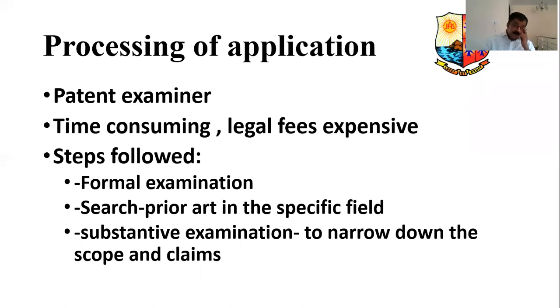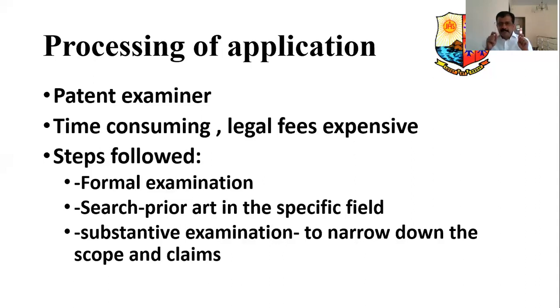What is meant by prior art search? Suppose you are giving the title with some 5 words. Okay, 5 words are given. Then each word he will search in the databases available. In the available databases, he will search for that word, whether similar link is available.